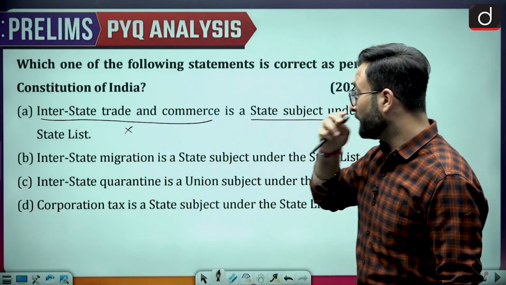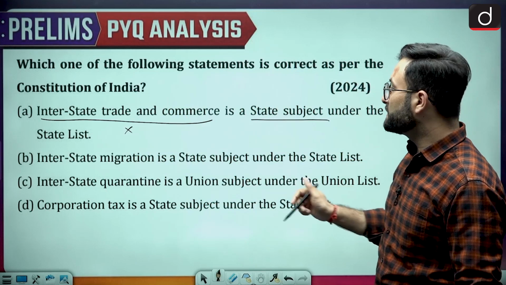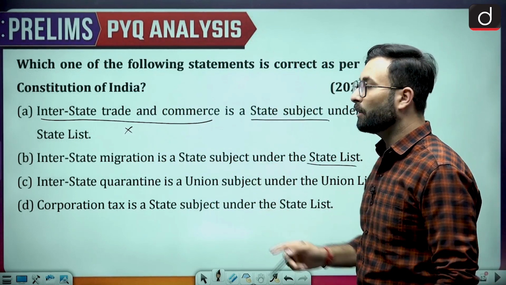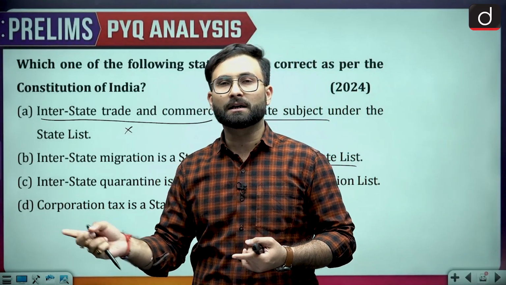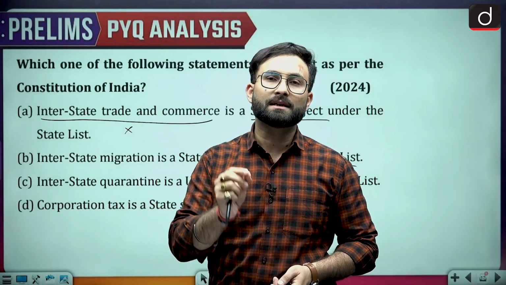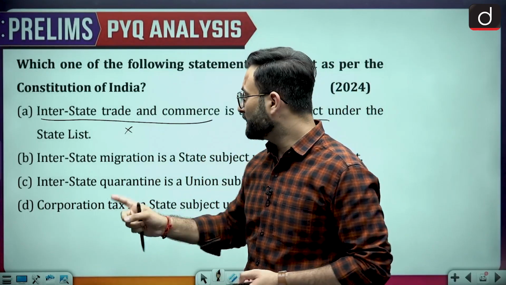Coming to the next one, interstate migration is a state subject under the state list. Now again, if there is interstate migration, that means people are migrating from one state to a second state, so why can only one state make a law? So again, that cannot be true.